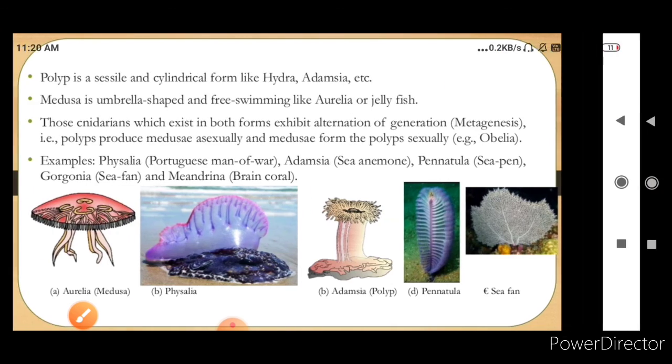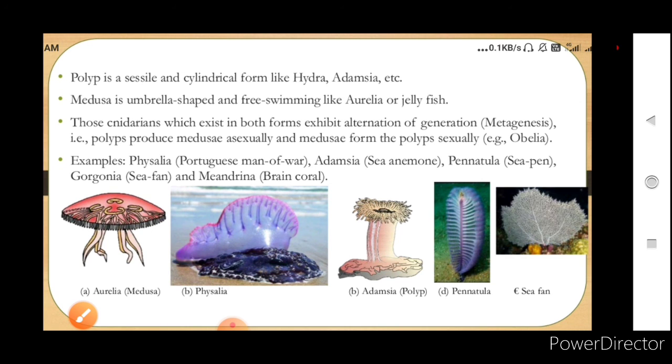Now the polyp is a sessile and cylindrical form like Hydra. The medusa is umbrella shaped, which is free living like Aurelia or jellyfish. Now they can exhibit alternation of generation, that is metagenesis. The polyp will produce medusa asexually and medusa form the polyp sexually. So here you have to remember that the polyp will produce medusa asexually and medusa will form polyp how? Sexually. The examples are Physalia, Adamsia, Pennatula, Gorgonia and Meandrina. You can see the pictures in the diagrams given here.